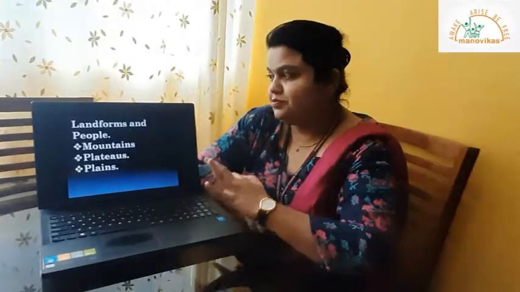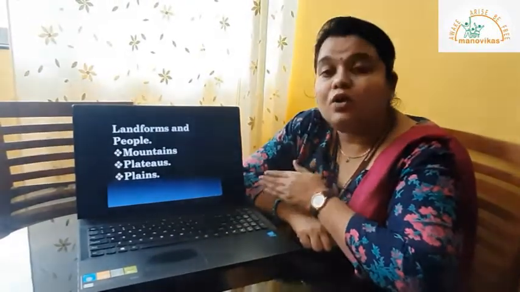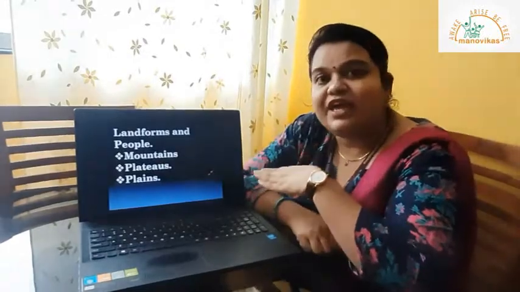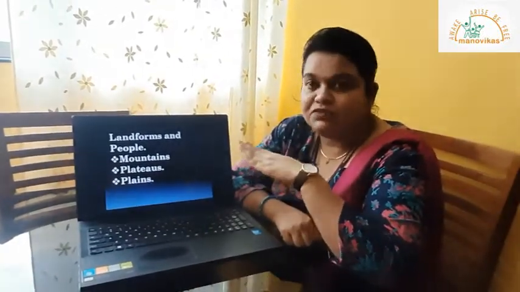Okay, depending on all these facilities which plains provide in the form of alluvial soil and presence of perennial rivers, people prefer to become part of the plain region, and because of that 80% of the world's population resides in the plain region. Coming towards landforms and people. Now we are going to check how each type of landform, that is mountain, plateau and plains, affects the lifestyle or livelihood of people residing in different parts of the world.